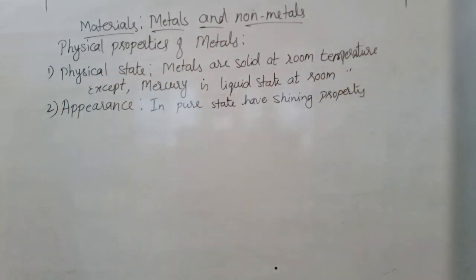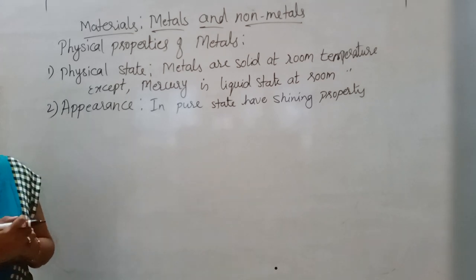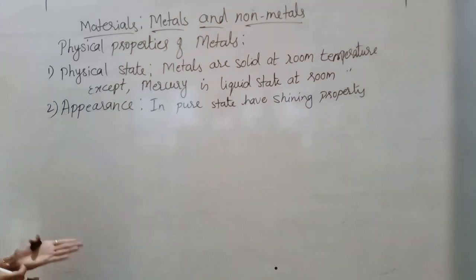We have seen that some metals, when exposed to air or water, lose their luster, their shining properties decrease. What is the reason behind this? We have seen that especially iron will rust. Even copper forms a green layer, and silver turns brown. Why do these metals lose their shining property?